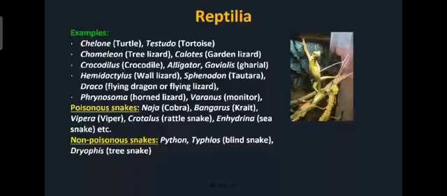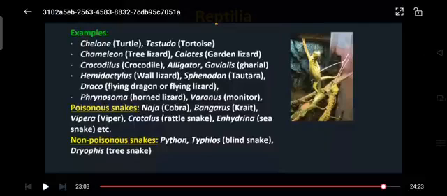Then typhlops, that is blind snake, and dryophis, that is tree snake, green in color. All these are non-poisonous. All the snakes are included under Reptilia. No need of remembering all the names of the snakes, just writing snakes is enough. So these are the examples of class Reptilia. Here the sexes are separate, that one point remaining. Male and female are separate.